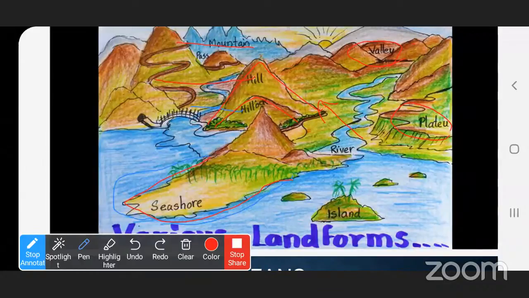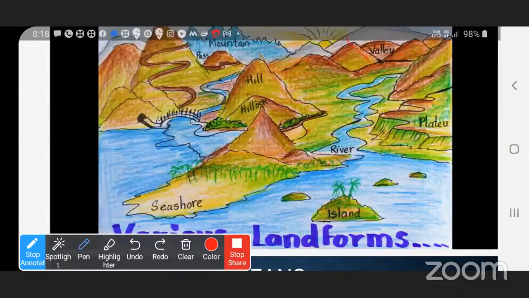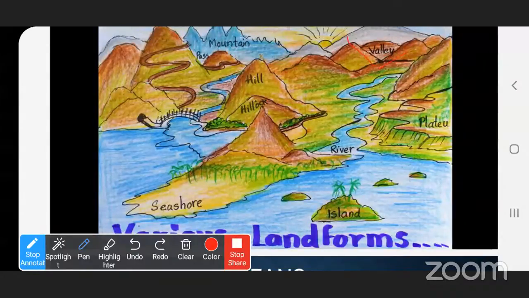The roads which go over the mountains are called a pass. The place between two mountains is called a valley. The place which is at a height, but is a plain area, is called a plateau. So these are all the landforms which we can see on the earth.